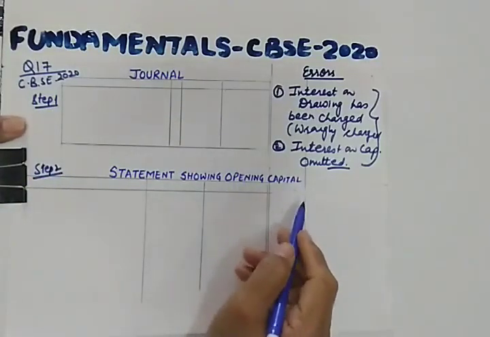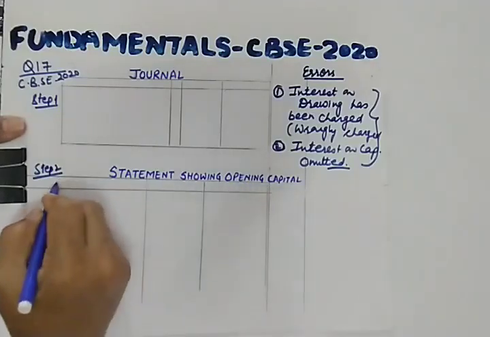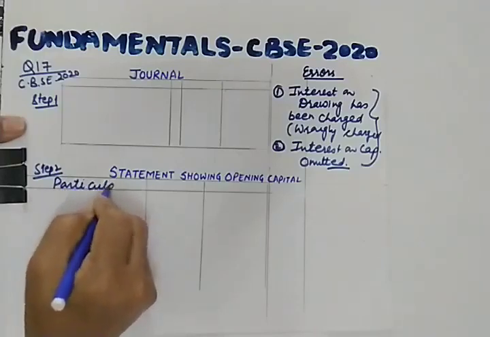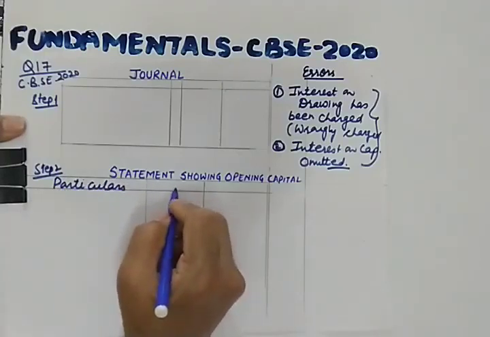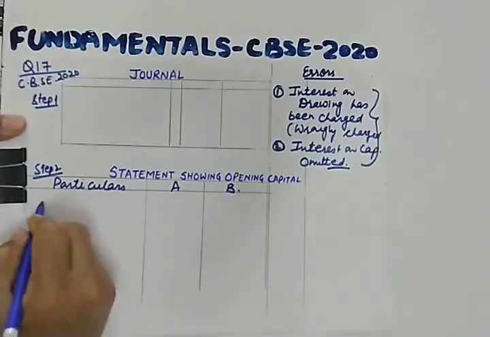Now let us see what is special in this particular column. So first of all we will be writing particulars, then partner A, partner B. So let us start with the closing capital.